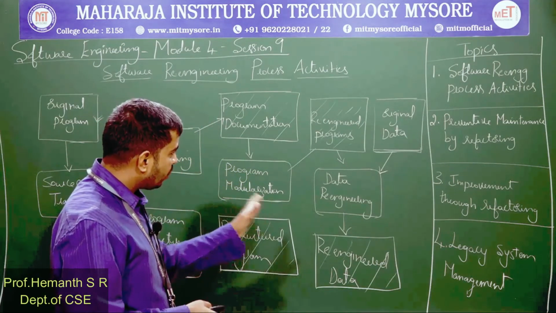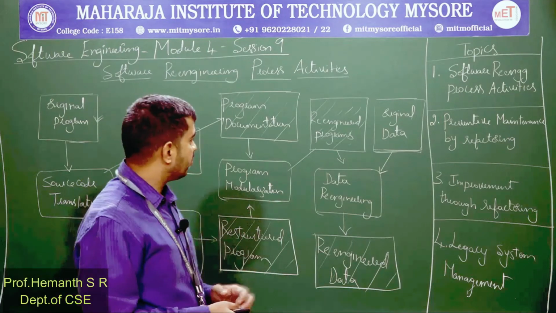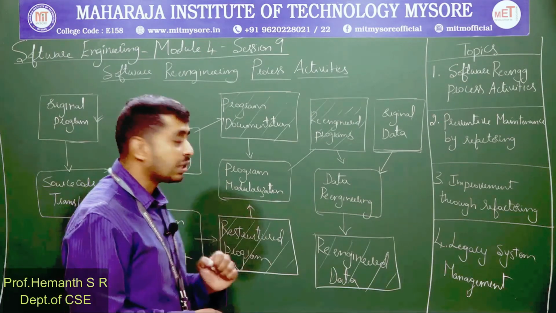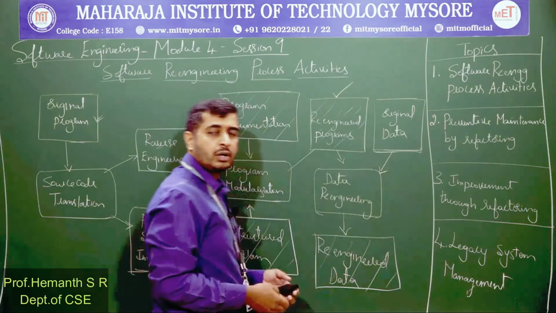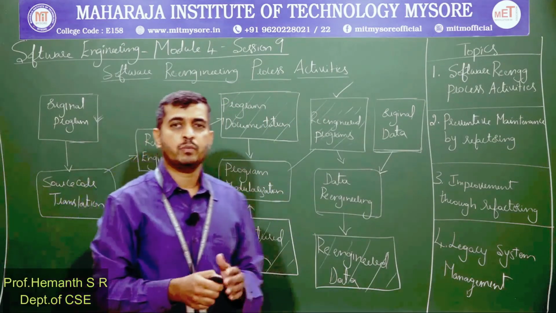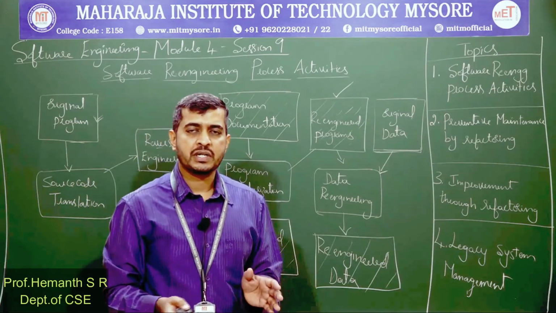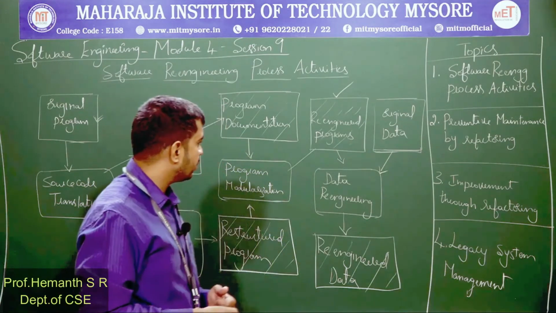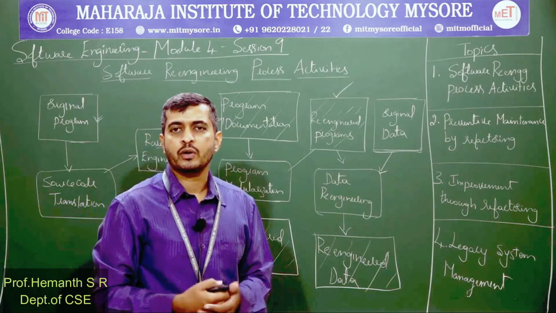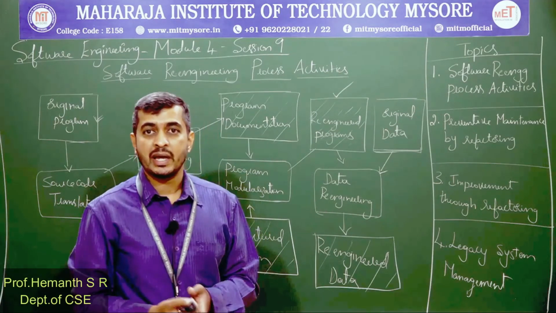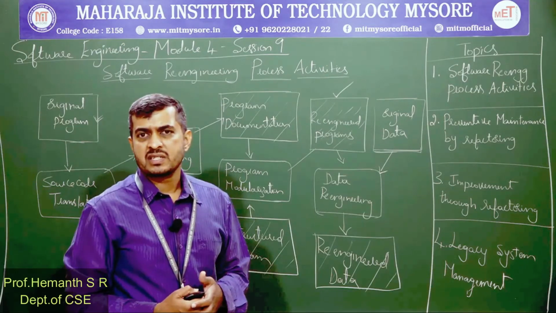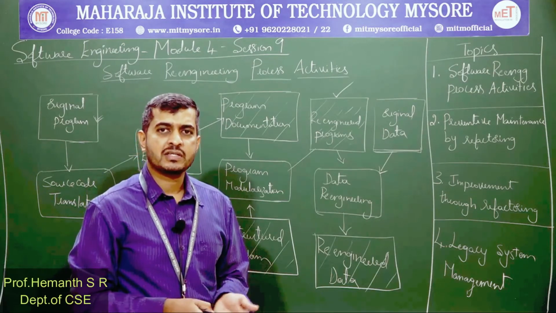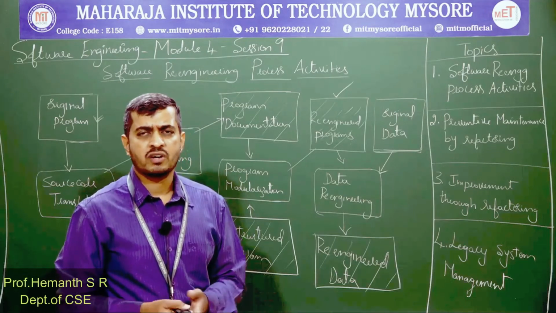And what is the outcome? What is the last step of the complete process? The outcome is a re-engineered program or application which has been modified in such a way that it is maintainable. It can be used for some more duration. That is the basic aim here. We should not scrap the existing system, or replace it with completely new software.